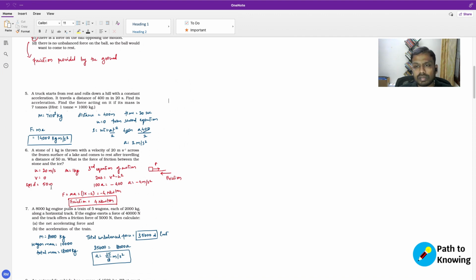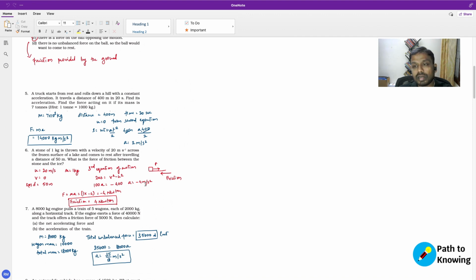So with this, we can, from the third equation of motion, find out the acceleration, right? The reason we need to find the acceleration is that it's only through acceleration and mass that you can find the force, right? So the third equation of motion is 2as equals v square minus u square. With this, if you solve for a, you will find that a equals minus 4 meters per second square. Which means that it is a negative acceleration because something is not acquiring additional velocity. Something is losing velocity to come to a full stop, right? So that is why the acceleration of this stone is negative, which is minus 4 meters per second square.